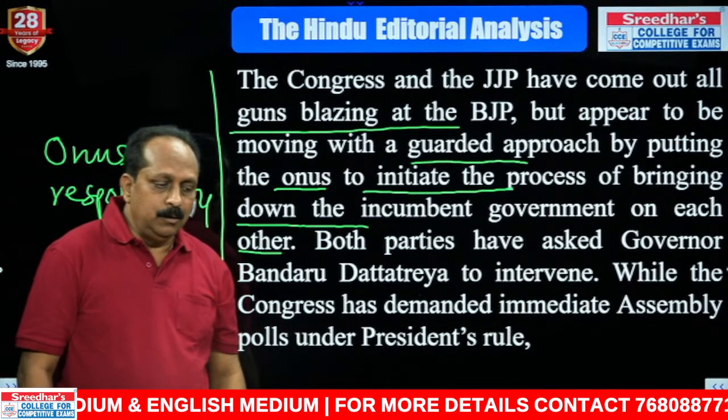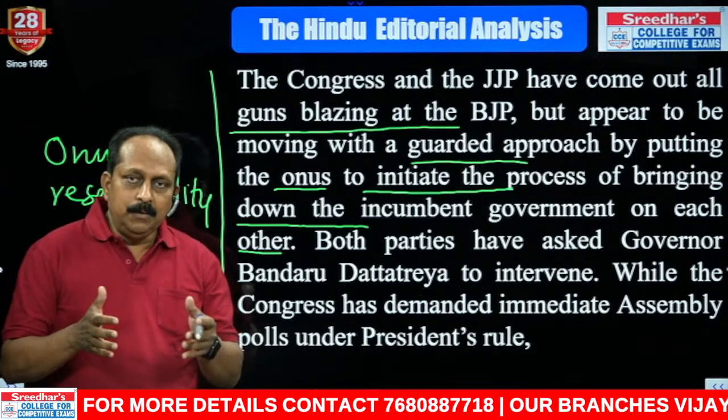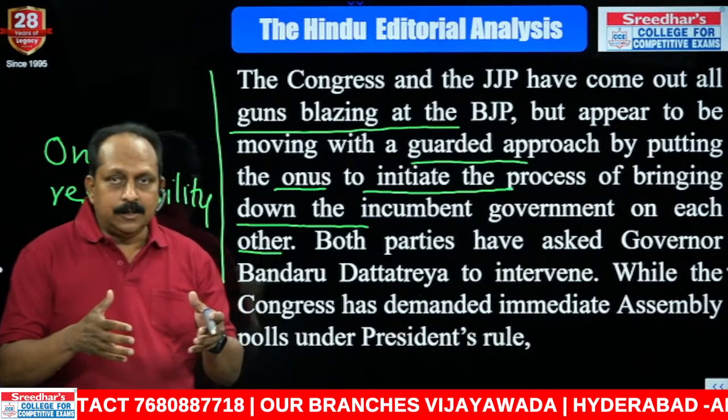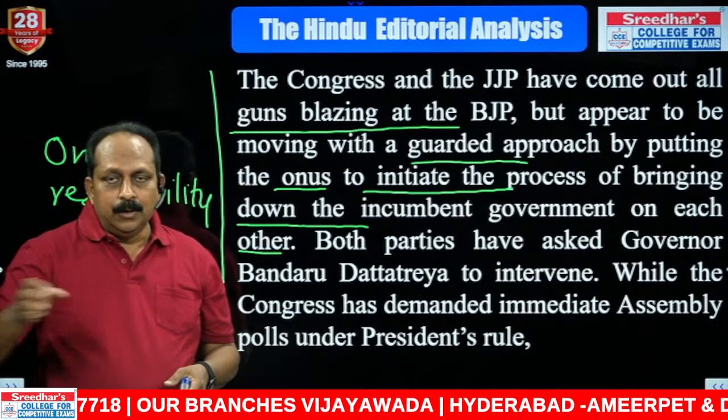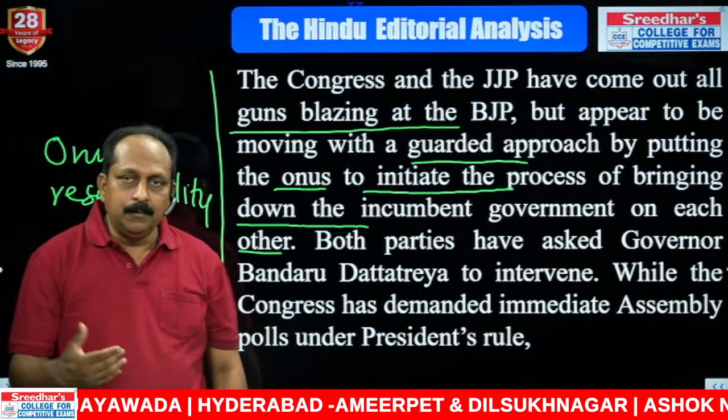Based on that, the two major other parties, the JJP and the Congress, are moving with a guarded approach. What they're trying to do is put the onus on the other party to initiate the process of bringing down the incumbent government. They're playing with each other.